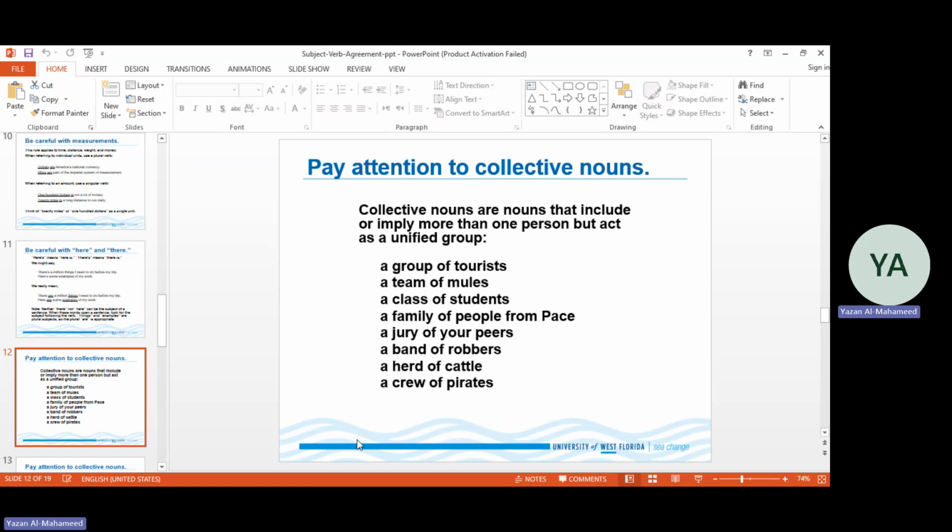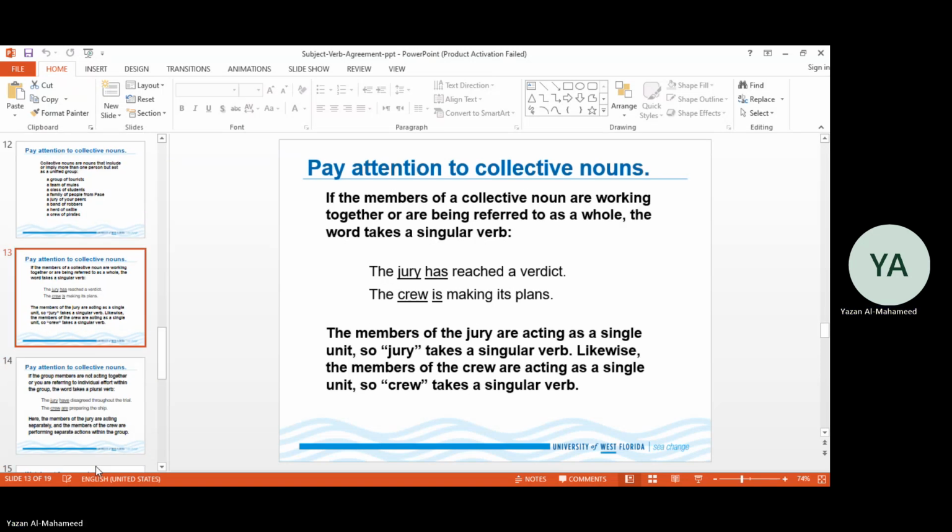Okay, so those words are actually collective nouns, like group, team, class, family, jury, band, herd, crew. All of those are collective nouns, and we always need to remember that the use of collective nouns is problematic, depending on the meaning.